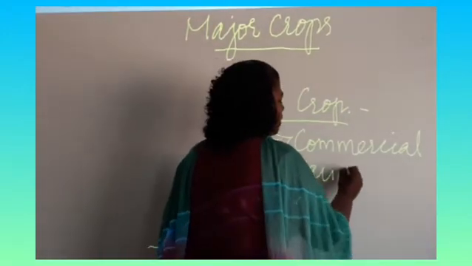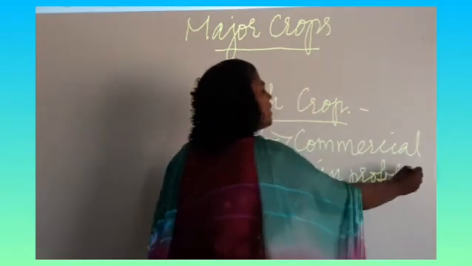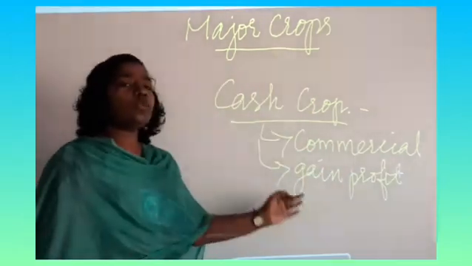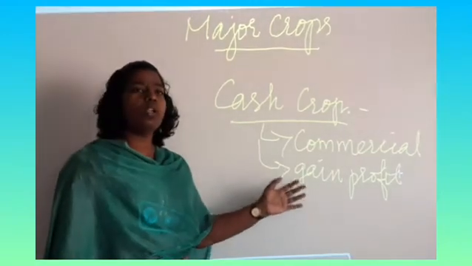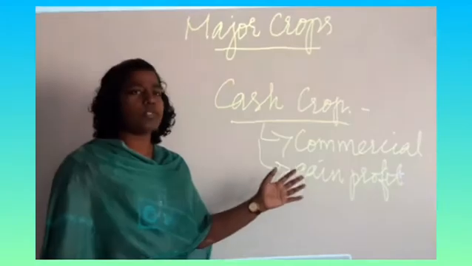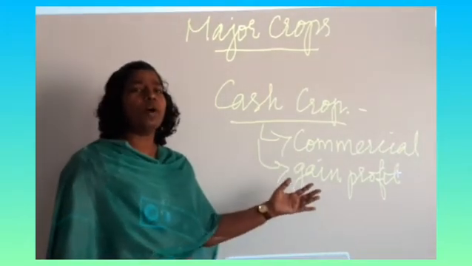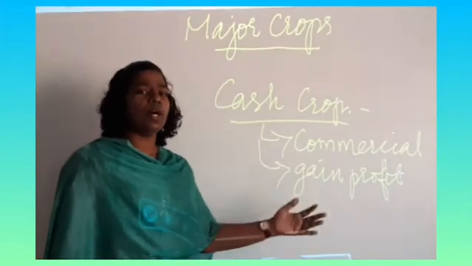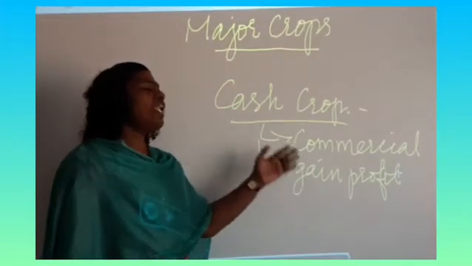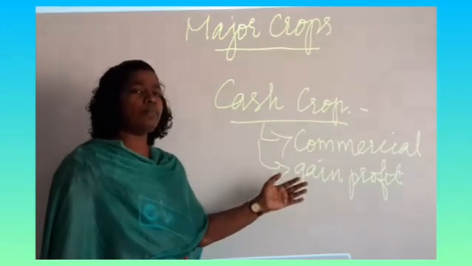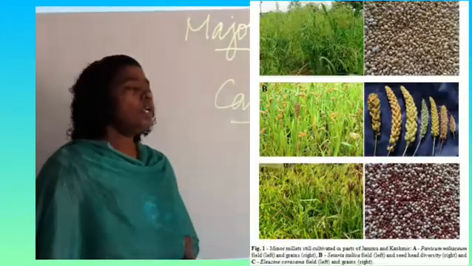Since most of the cash crops are not food crops, these crops can be taken to the market, and the farmers sell them in the market and earn money. It is mainly focused on the commercial purpose, to gain profit.